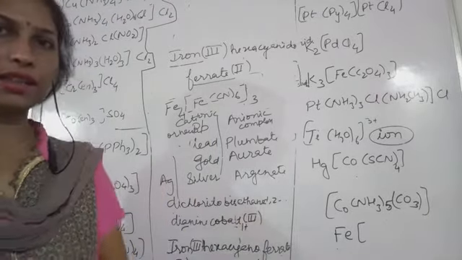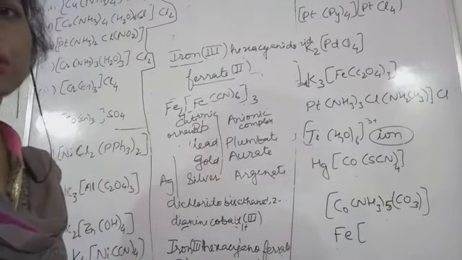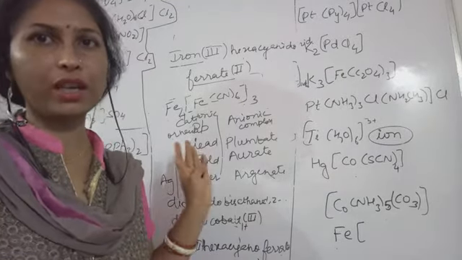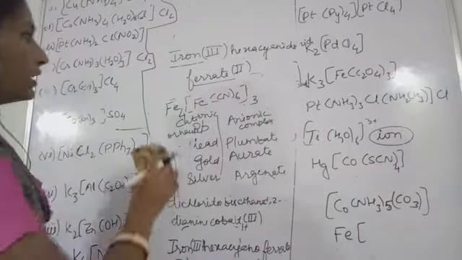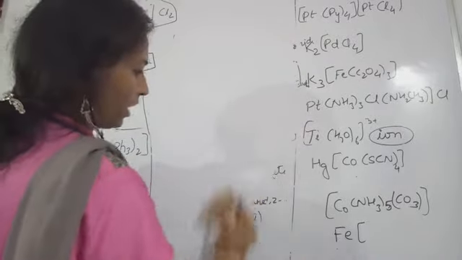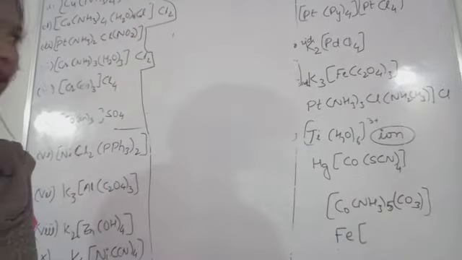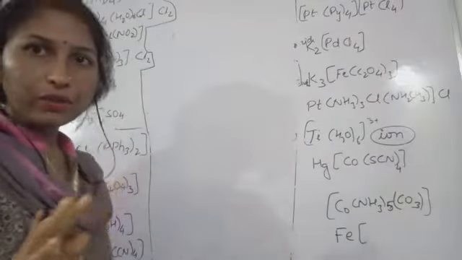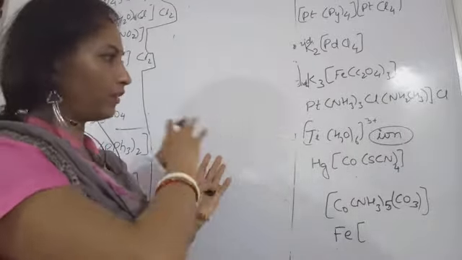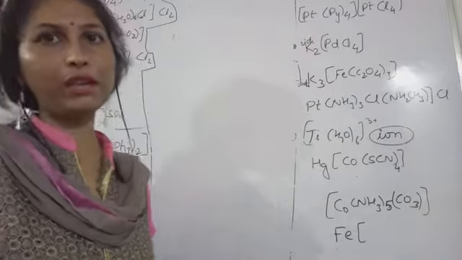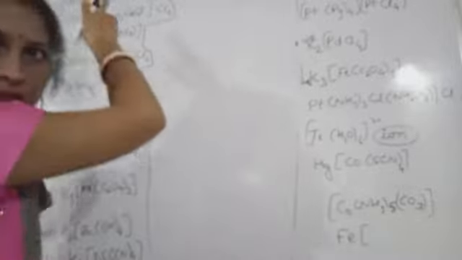Now let's learn to give the IUPAC name to the structural formula, the chemical formula which is given to us. The coordination formula is given to us, and we are asked to write the name. Let's understand each one of that. How to name the coordination compounds? Rules also we have seen. All rules I am going to write after completing this. I am going to summarize what exactly the rules are that you need to keep in mind while naming the coordination compound. So see here, can you see this?